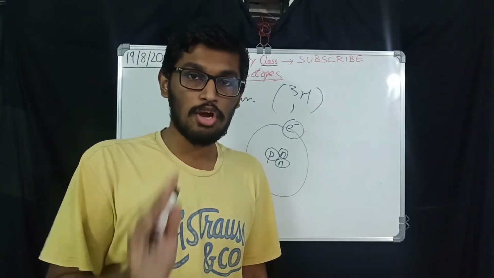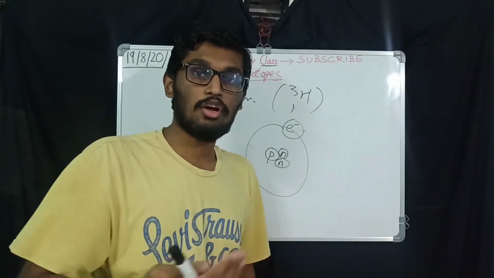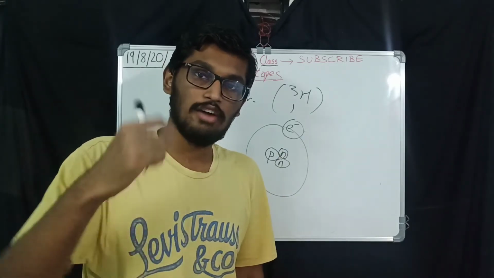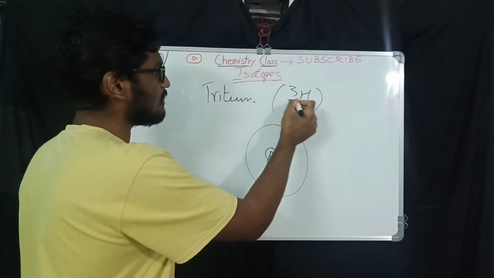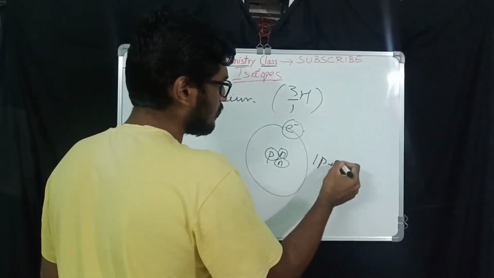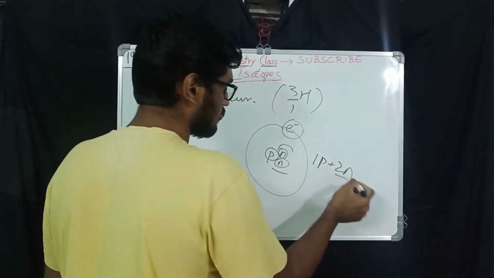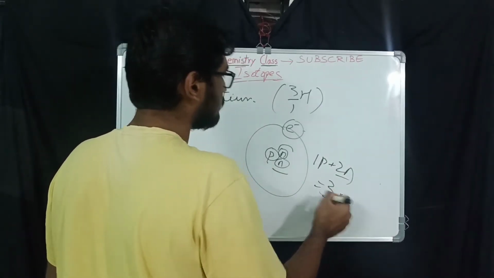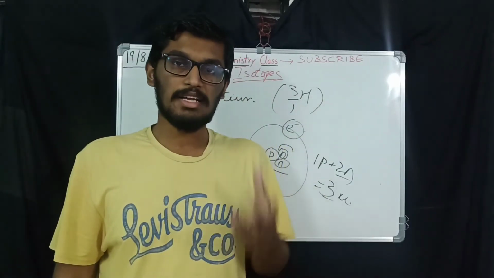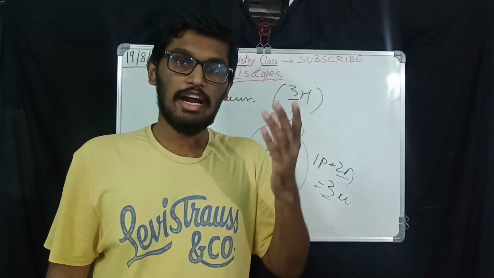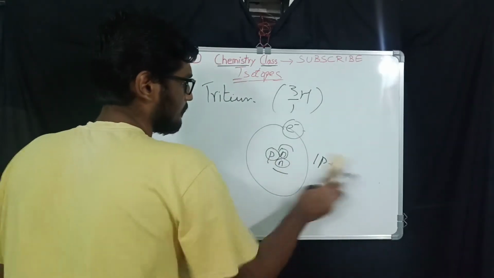So that's why we are never going to touch protons and electrons. We are going to keep them like that only, because we are talking about hydrogen, which initially has only one proton and one electron. We are only changing the number of neutrons here. And why is the mass number 3 here? Because one proton plus 2 neutrons. In deuterium we had only one neutron, here there are 2 neutrons. So it gives mass number 3. That's why 3,1H. So this is the way to write or represent the isotopes of the hydrogen atom. So let's see about carbon's isotopes.